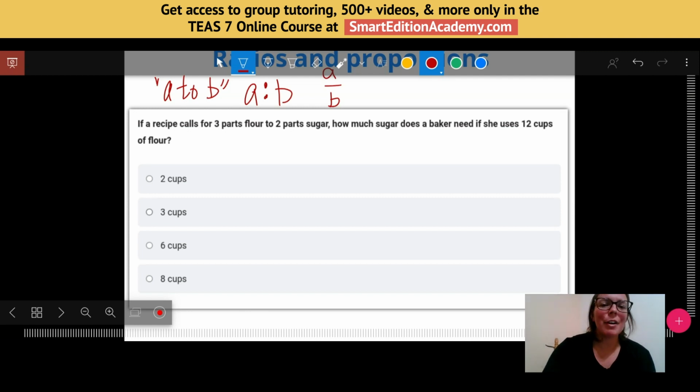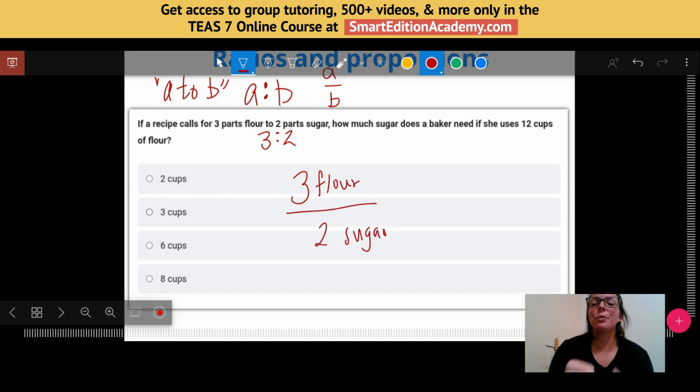So if I have 3 parts flour to 2 parts sugar, that's essentially a ratio of 3 to 2. I'm going to write that as a fraction. I'm going to write 3 for flour over 2 for sugar. I'm using those labels to remember what I'm putting on the top and what I'm putting on the bottom. Flour's on the top, sugar's on the bottom.